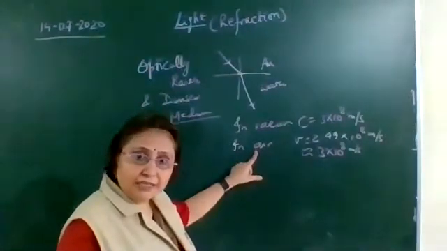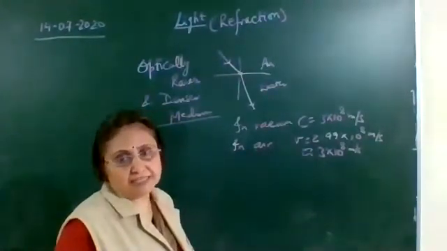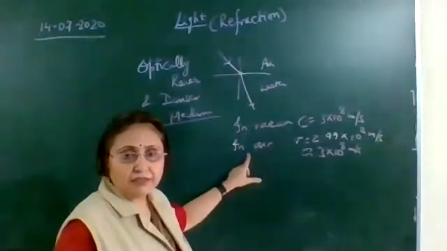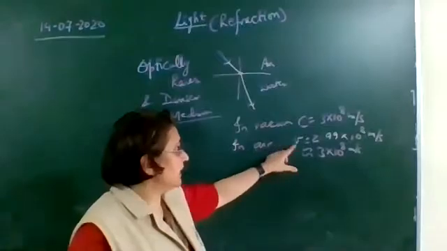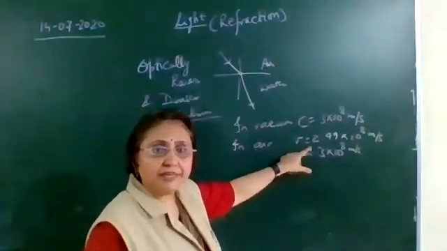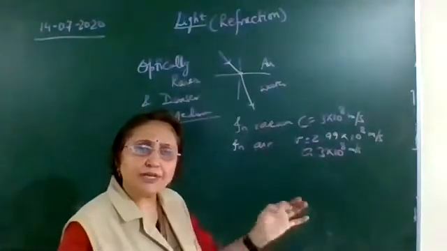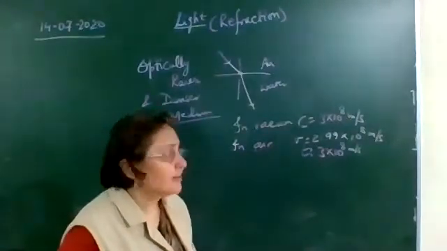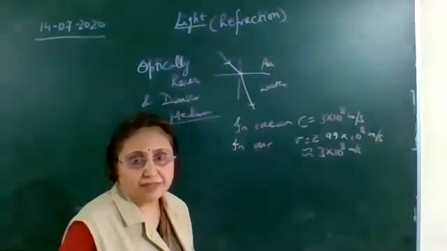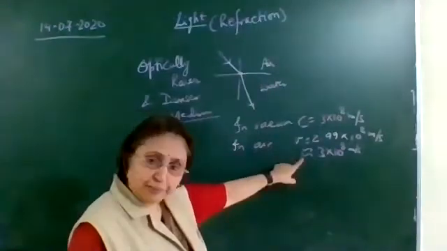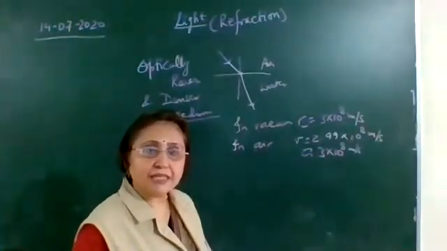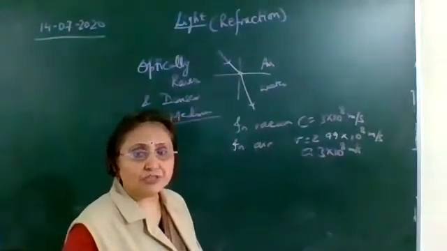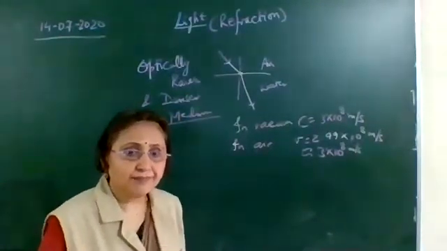Write down in air it is marginally less. That is, you can write down V is equal to 2.99 into 10 raised to the power 8 meter per second. And approximately it can be taken as 3 into 10 raised to the power 8 meter per second.